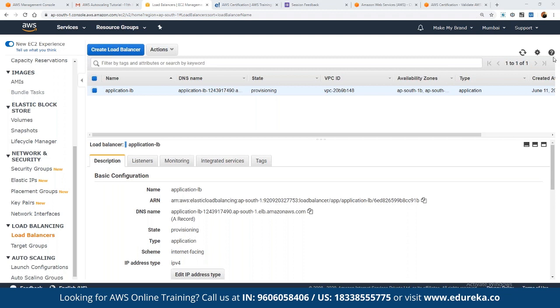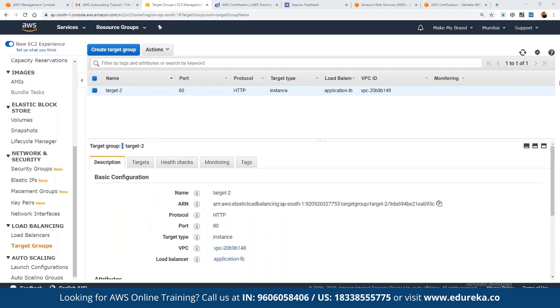But this application load balancer currently has only one listener defined, with only one target group. So we have to have at least two target groups, correct? Here we can define a target group. To see the list of target groups available, we can come down to target groups. Here we can see the entire list. And to add more target groups, we have to click on create target group, correct?